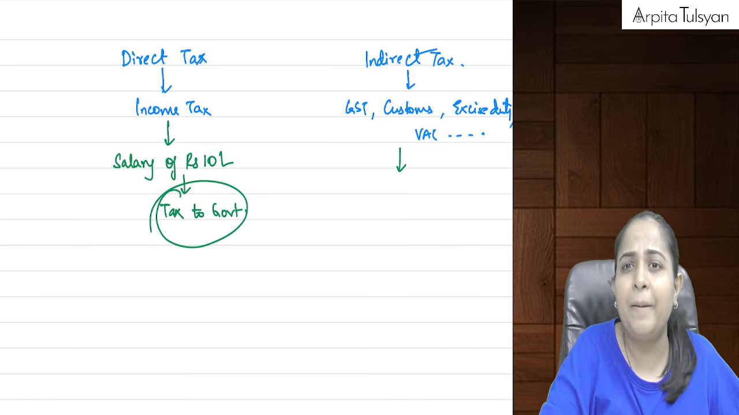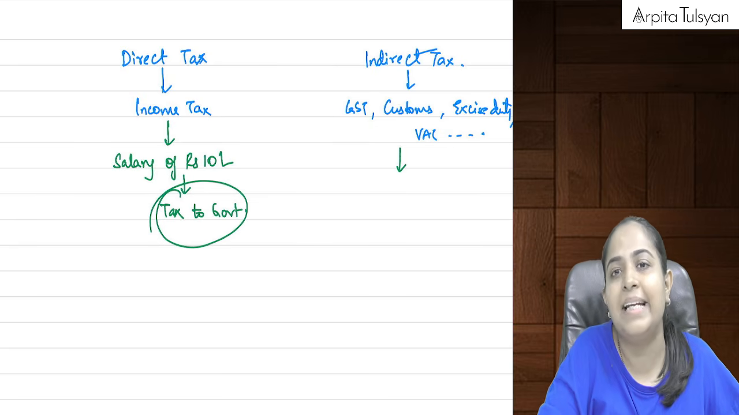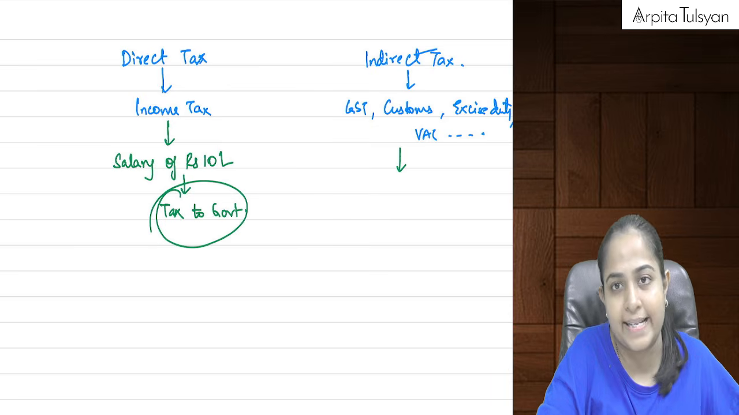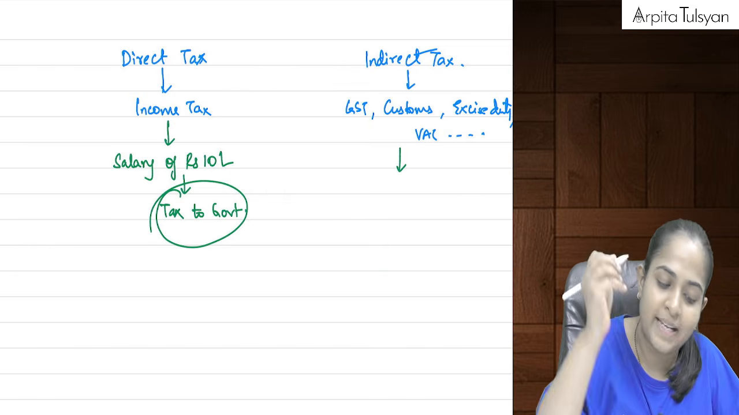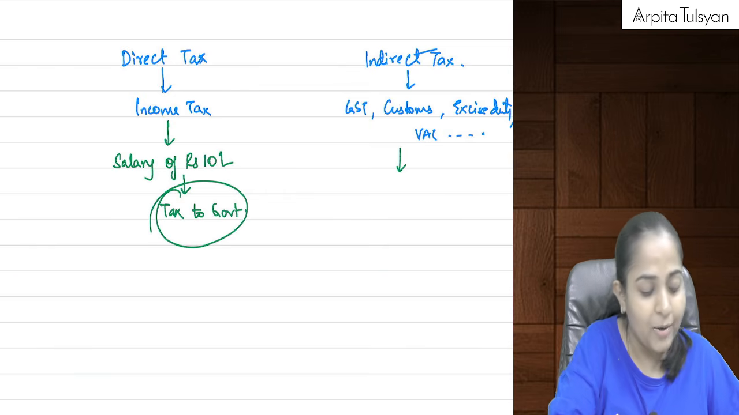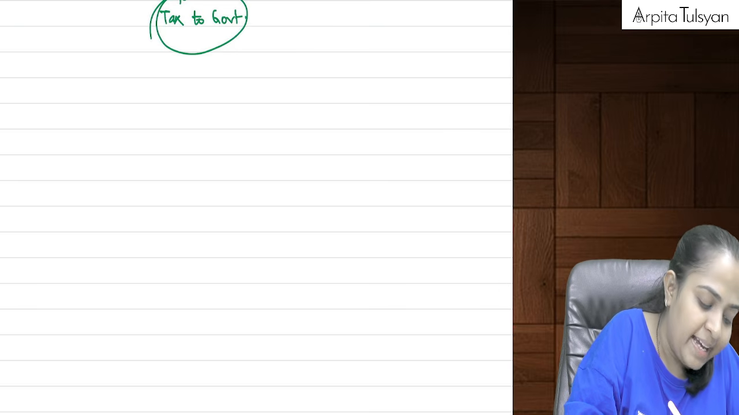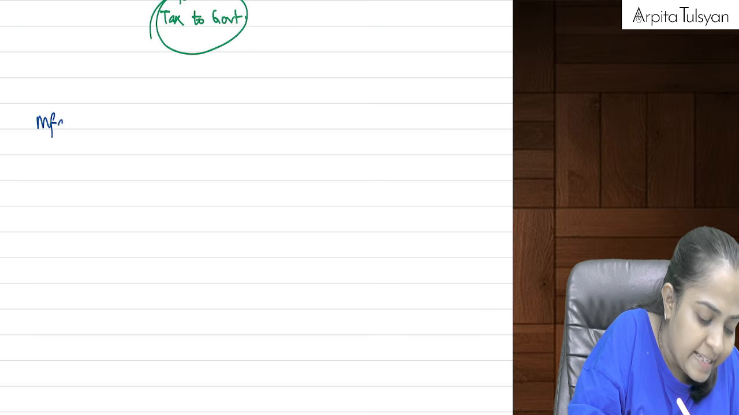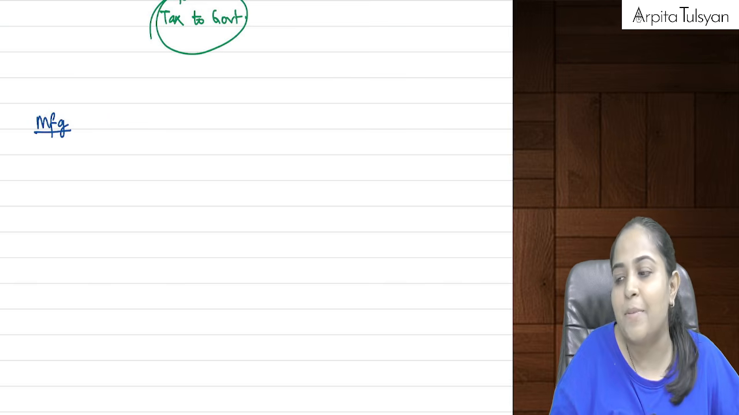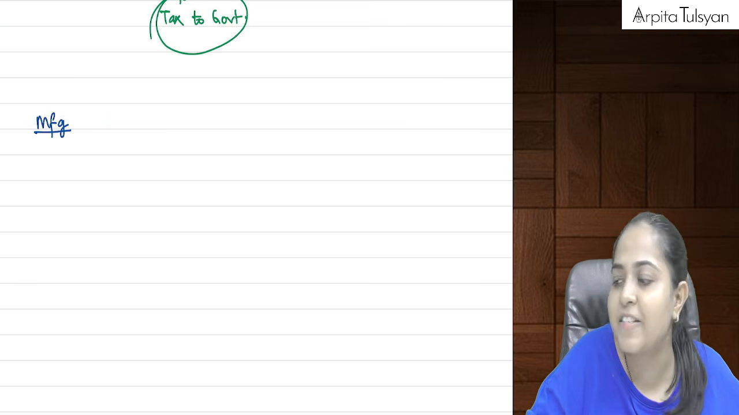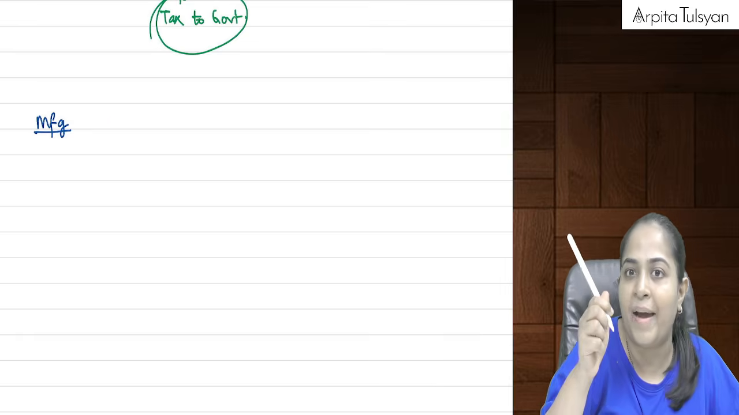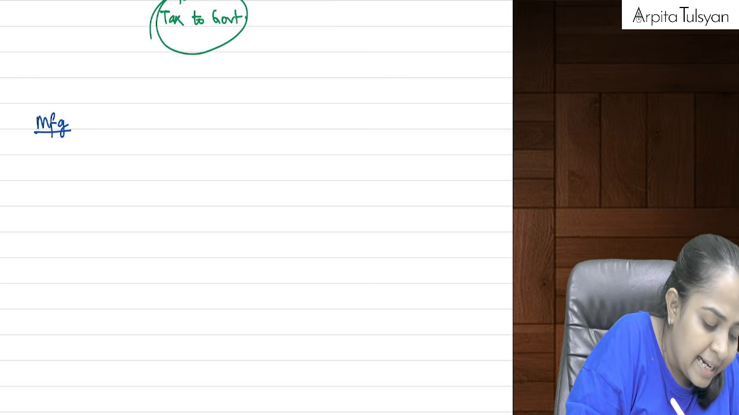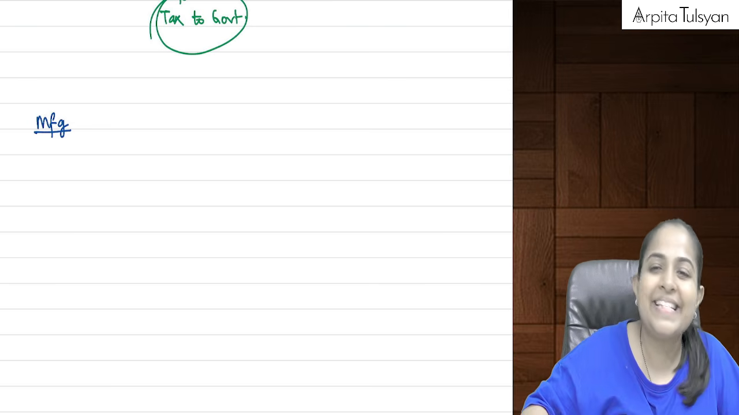Ma'am, can you explain how the customer is indirectly paying the taxes to the government? Yes. I'll make you understand the entire chain. Don't worry about that. Now let's say there is a manufacturer who is manufacturing certain goods. Let's say he is manufacturing this pen. And let's say after manufacturing, he sells that pen.